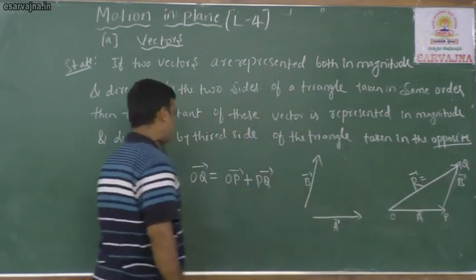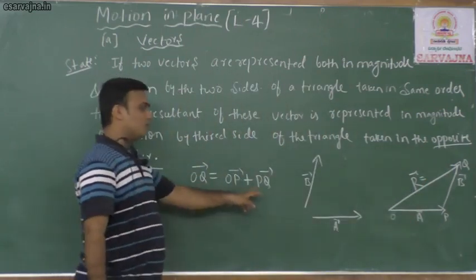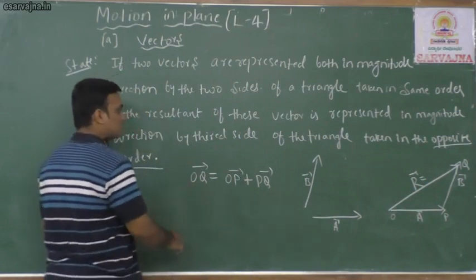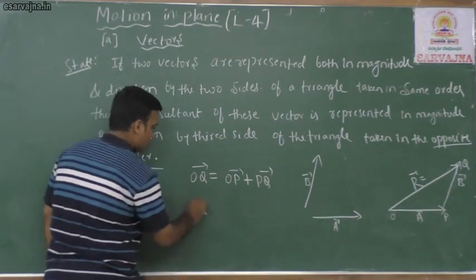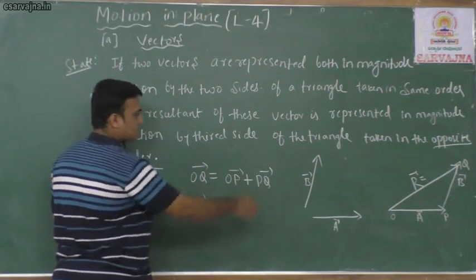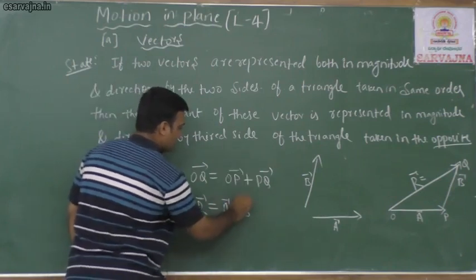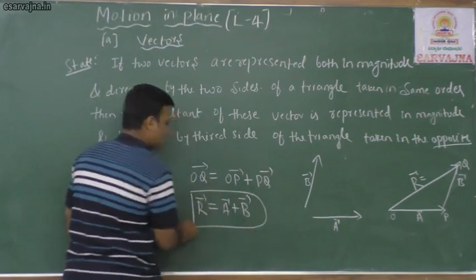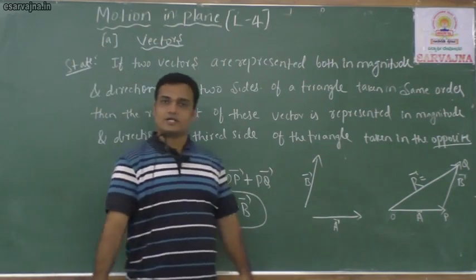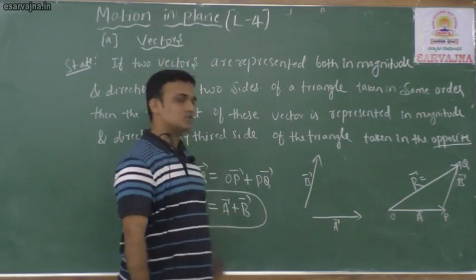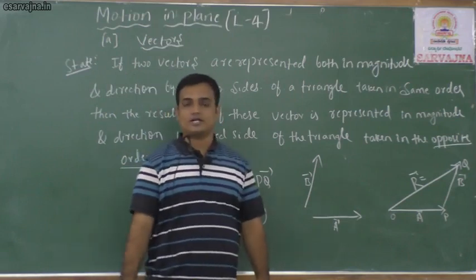So we know that OQ is equal to OP plus PQ. And OQ is vector R, OP is nothing but vector A, and this is vector B. This is the resultant by the triangle law of vector addition. By this method we do the triangle law of vector addition, right?